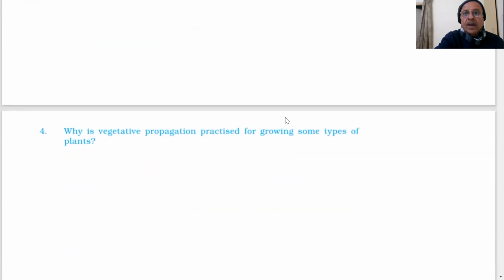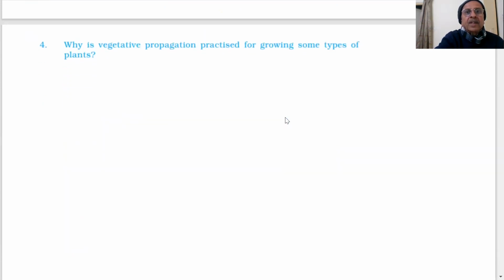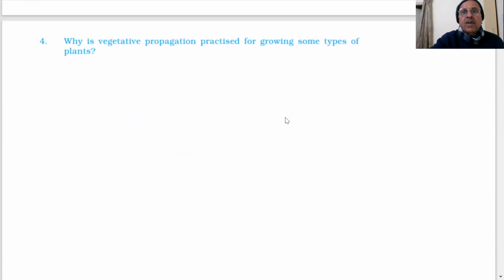Why is vegetative propagation practiced for growing some types of plants? Let us talk about the benefits of vegetative propagation. Firstly, all the plants produced by vegetative propagation are genetically similar to the parent plant.